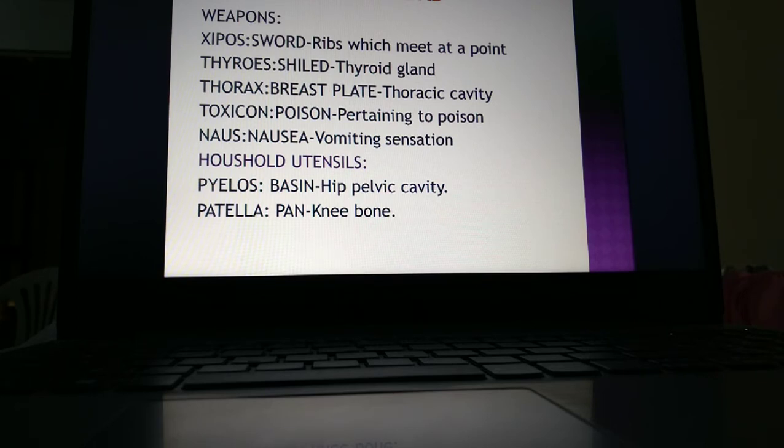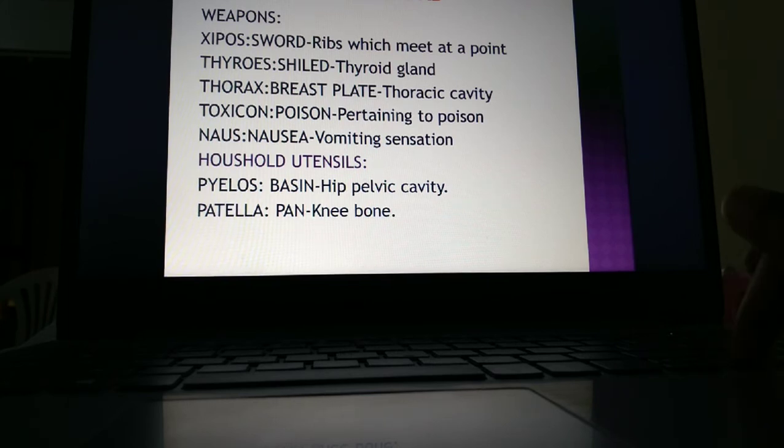Nausea means vomiting. Nausea means vomiting sensation. Some of the household utensils which are used in the medical terms are pelvis, which looks like a basin. Our hip part looks like a basin, so pelvis is compared to a basin, which is called the pelvic cavity. And another one is patella, which is a cup-like structure, so it is compared to the knee bone.